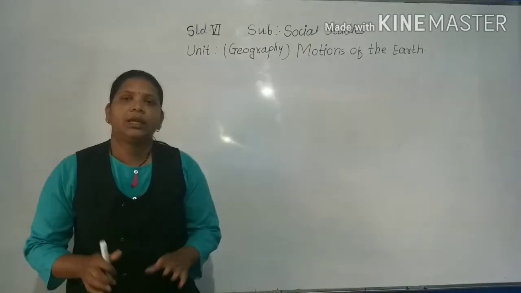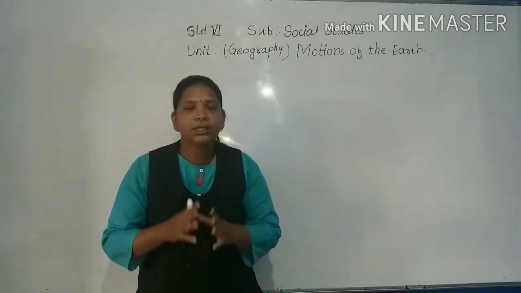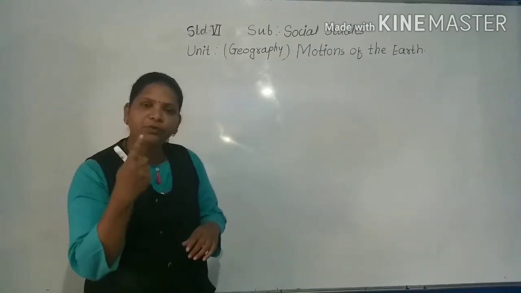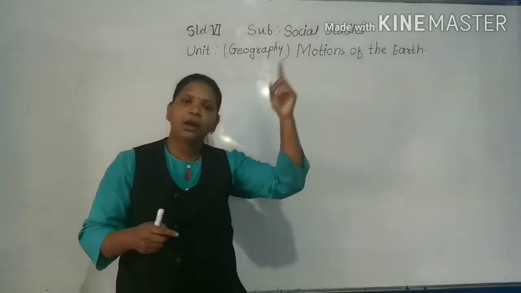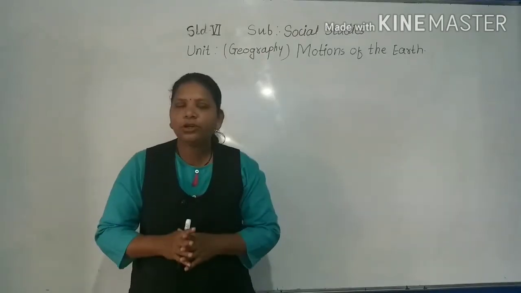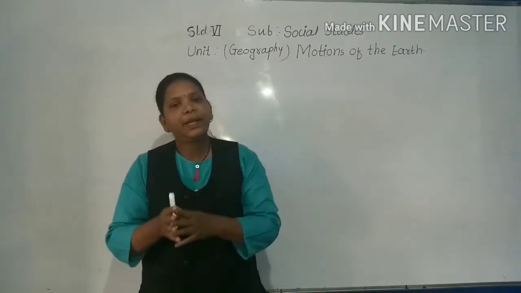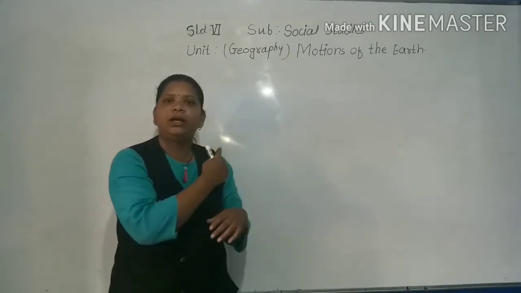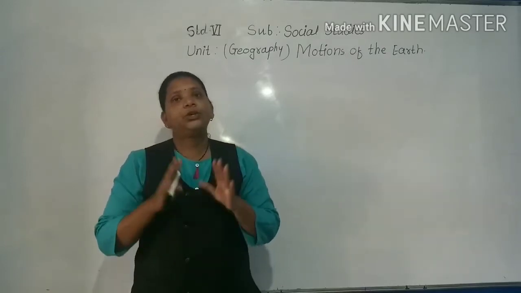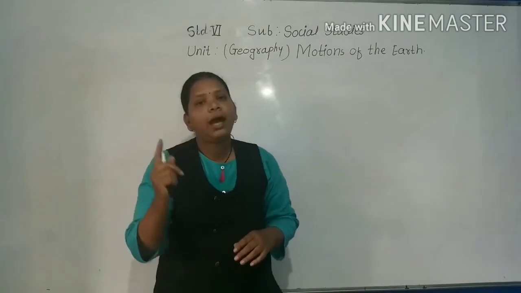Let's move forward. Now we will discuss the revolution of the earth. While rotating on its own axis, the earth also revolves around the sun. While it is moving itself, it is revolving around the sun. So this motion of the earth is known as revolution. The time taken by the earth to complete one revolution around the sun is considered as 1 year. Therefore, revolution of the earth is also known as the annual motion.